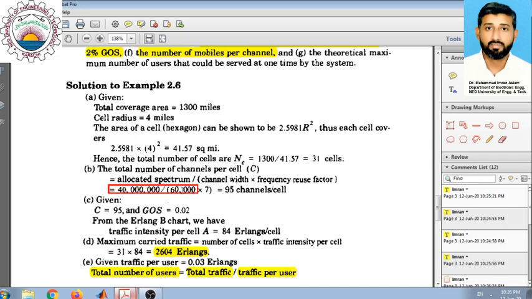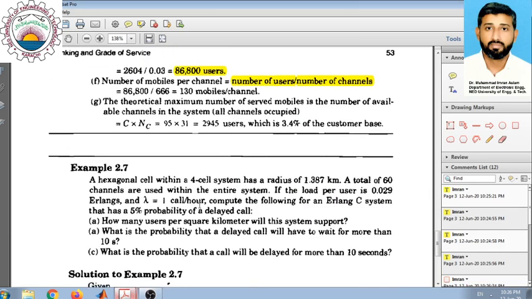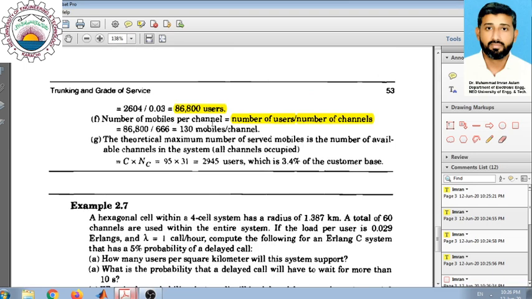If we divide these two, we get a total of 666 channels. So we have 86,800 mobiles, and the total number of channels available is 666. So we can say that there are 130 mobiles per channel.